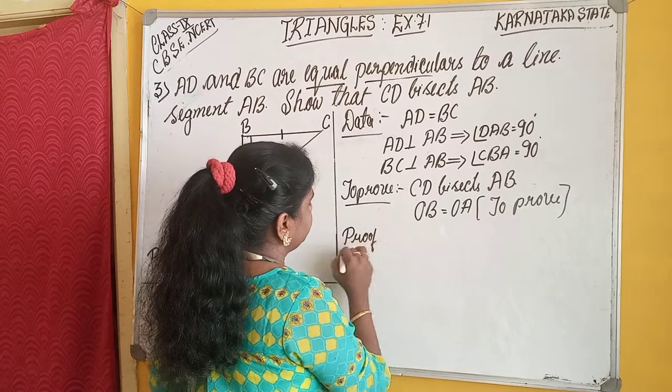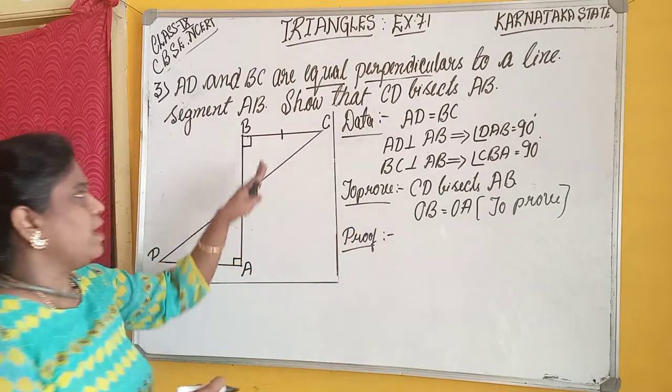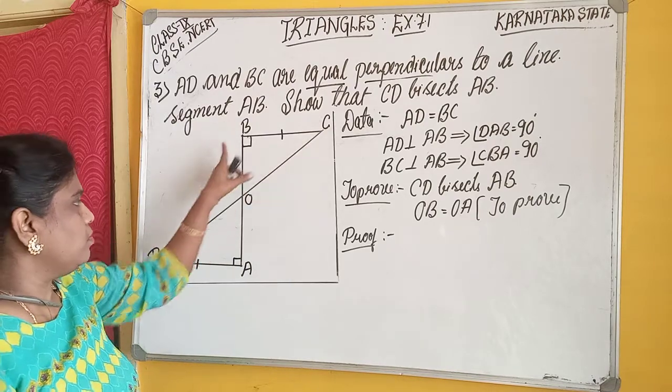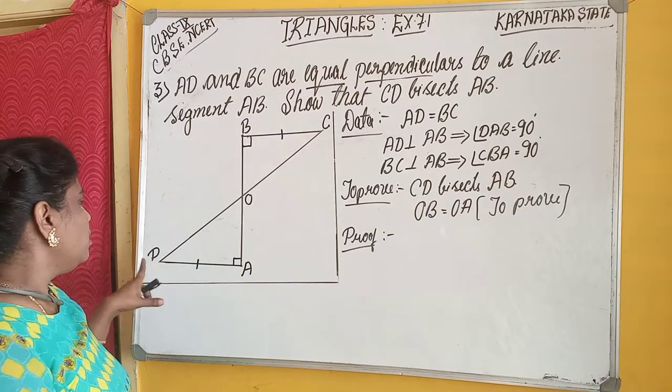Now proof. Here we have two triangles, triangle CBO and triangle DAO.